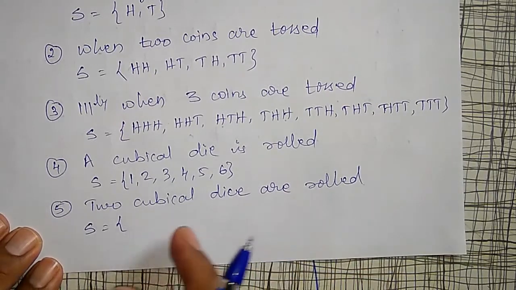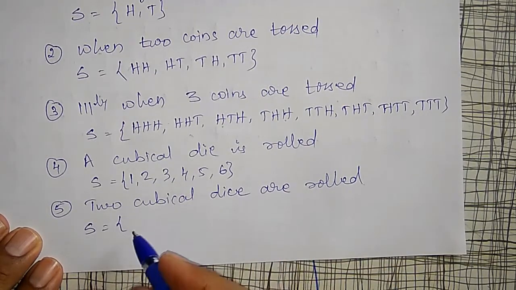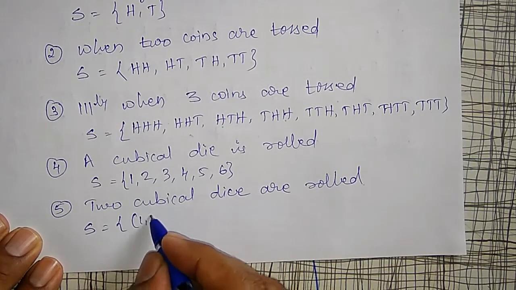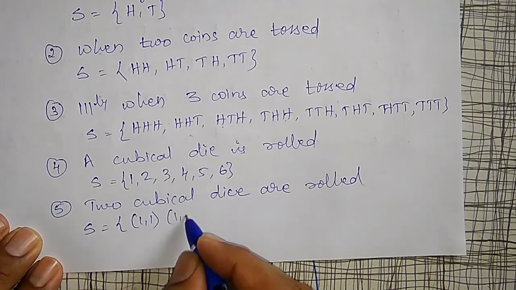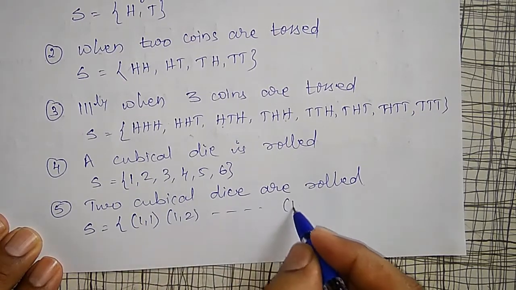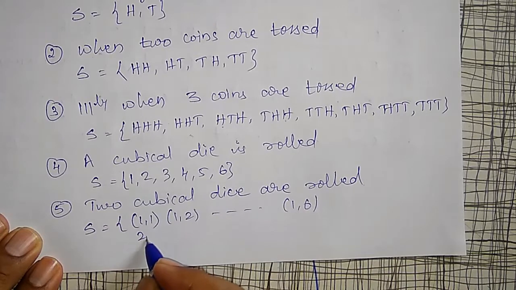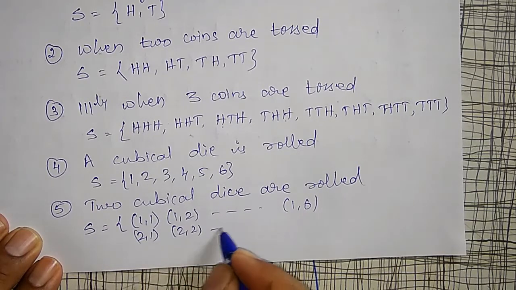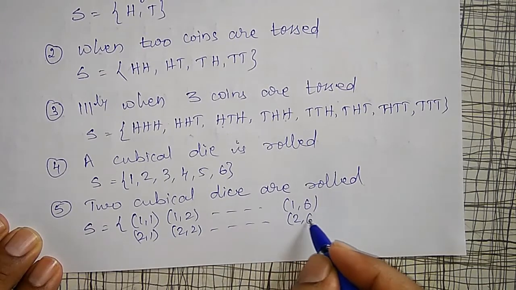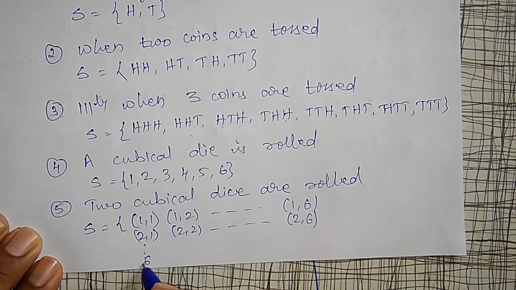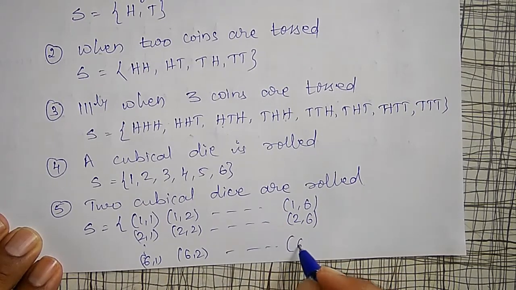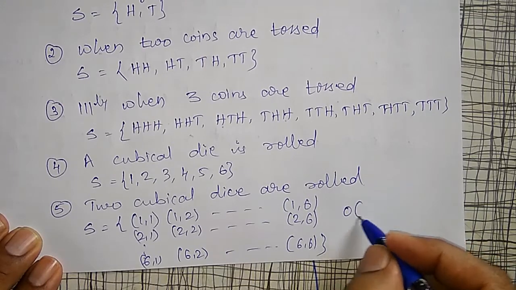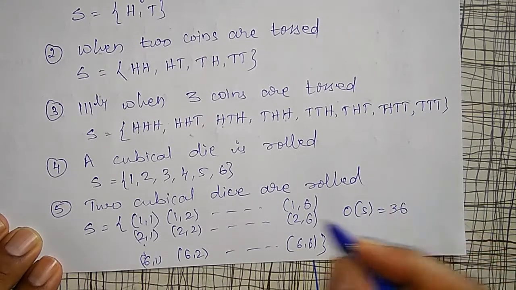Like that, when 2 dice are rolled, the possible outcomes are: first 1 may come, 1 1, 1 2, like that up to 1 6; like that 2 1, 2 2, like that up to 2 6; like that 6 1 may come, 6 2 may come, up to 6 6. Total 36 outcomes. Therefore the order of this sample space is 36.